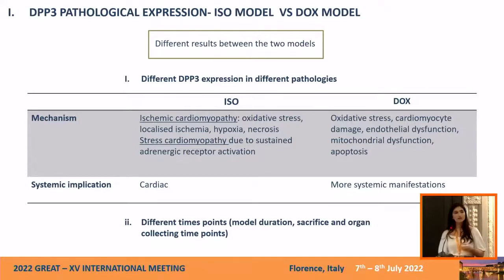For example, in the ISO model, the heart is the main target, while in the doxorubicin model, there is more systemic implication as a manifestation. Second, the different time points between the two models, the duration of the model and the time we sacrifice the animals, because for us, the validation of the model is always based on the cardiac function, but the modification on the tissue or on the molecular level doesn't have to follow the same time pattern of the cardiac function, actually. So now we have more specific experiments in the next step to know exactly the source of DPP3.